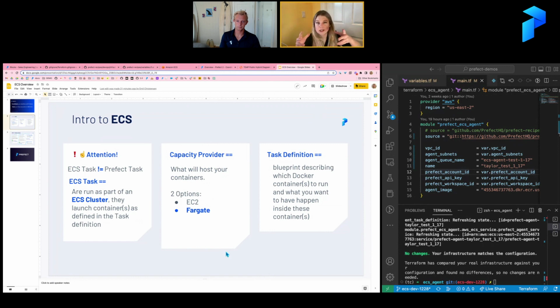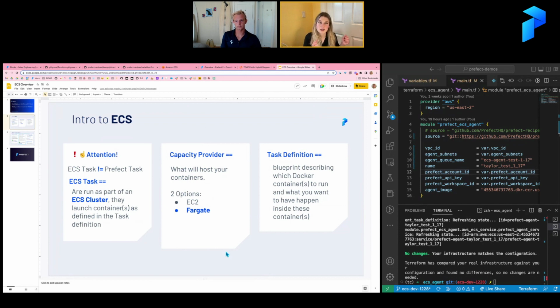However, ECS is essentially an abstraction layer over some kind of server, at the end of the day. And you really have 2 options for the server when you're setting up ECS. You can say my cluster is going to be hosted on a series of EC2 virtual machines, or you can say my ECS cluster is going to be hosted using AWS Fargate, which essentially abstracts away thinking about any virtual machines.